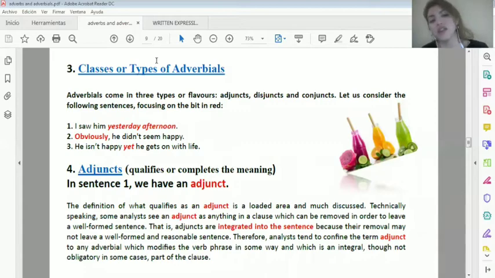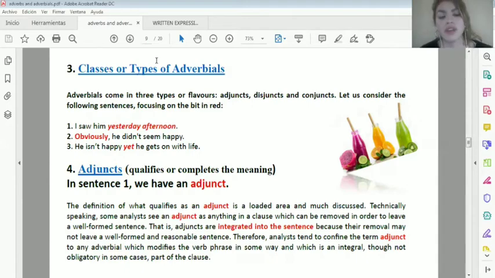So adjuncts complete the meaning, as it reads here, and qualify the verb. If we take that adverbial out of the sentence, it wouldn't have the same sense. Maybe the idea will be completed, but of course it wouldn't have the same sense. So adjuncts are the ones that you are used to, just with a different name. But let's see the second one and the third one. We have seen these, but maybe not with these names. Let's go to example number 2.